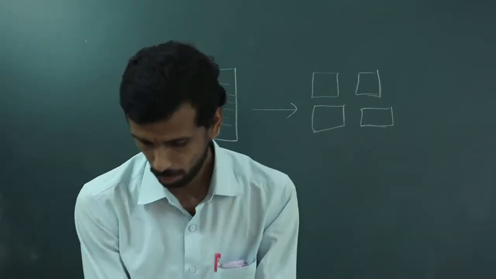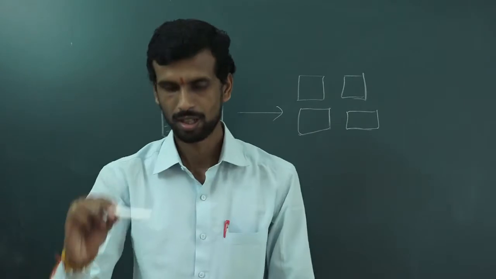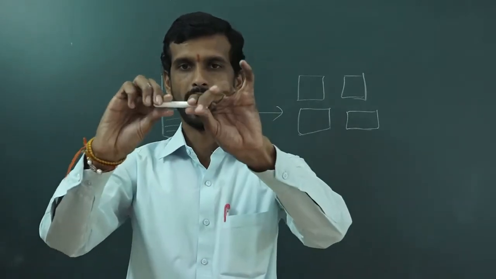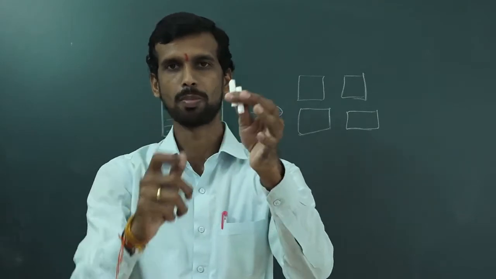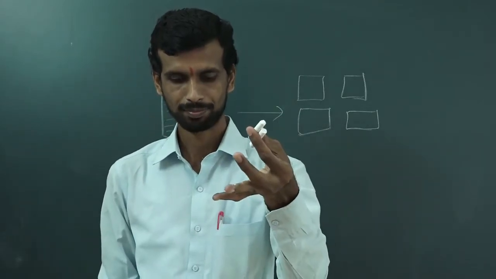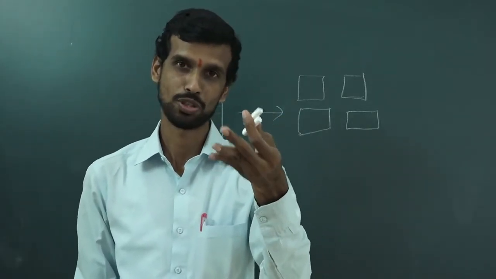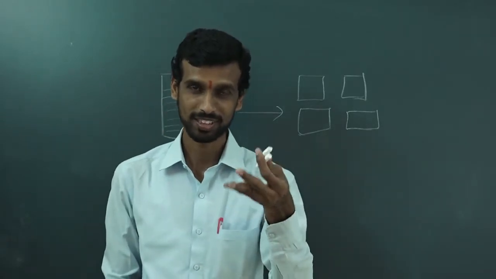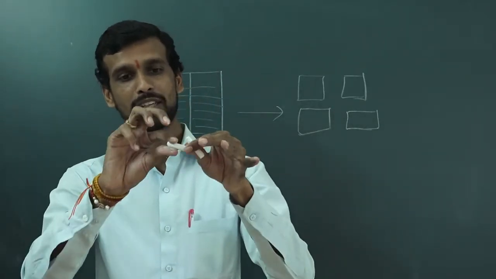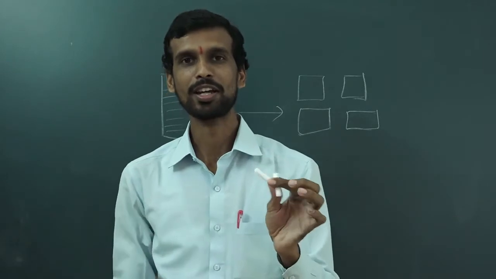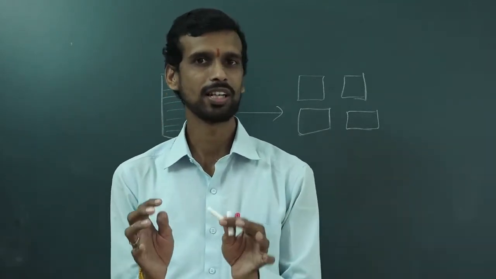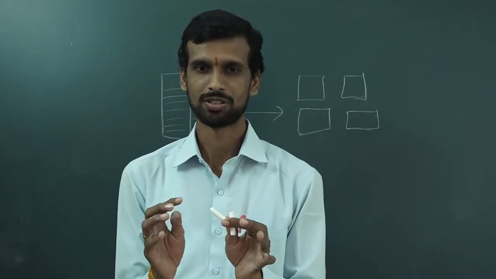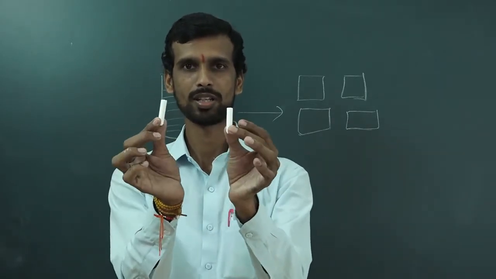Okay, now one more. This is a chalk. I have broken it. I can make its powder also, right? Generally you play in the classroom with chalk, which is not good. So is breaking one chalk into smaller pieces a physical or chemical change? Is any new substance formed here?